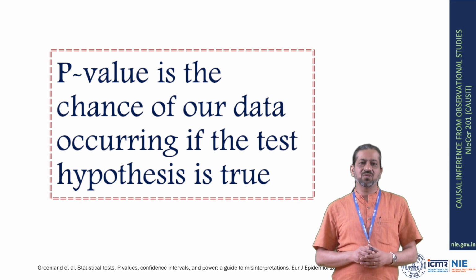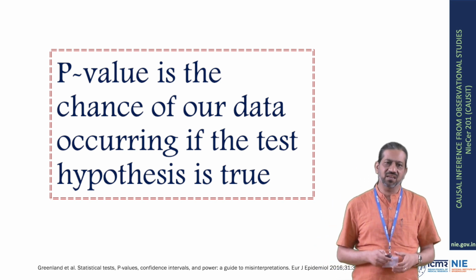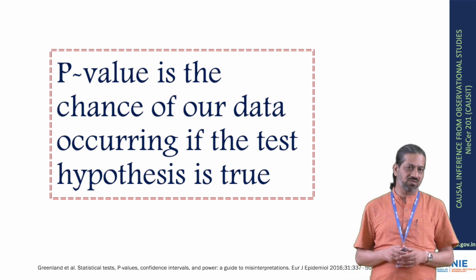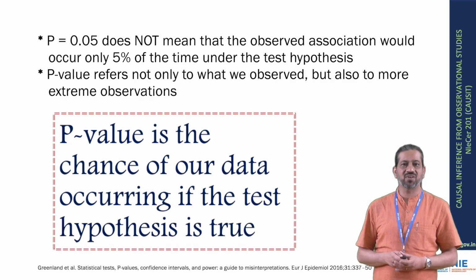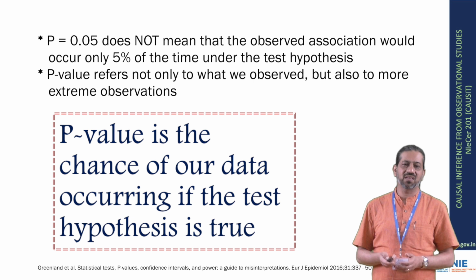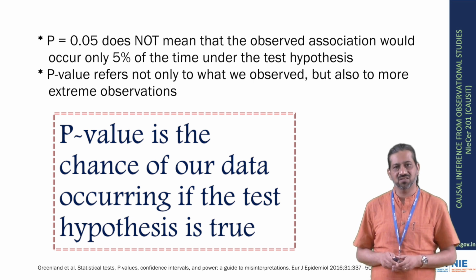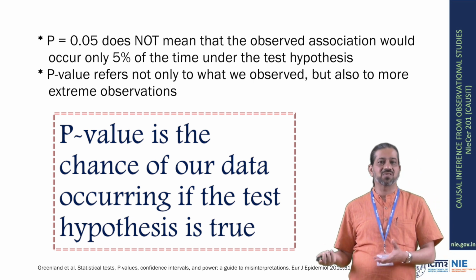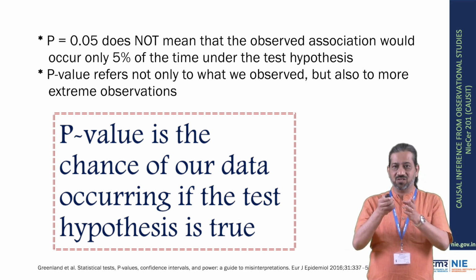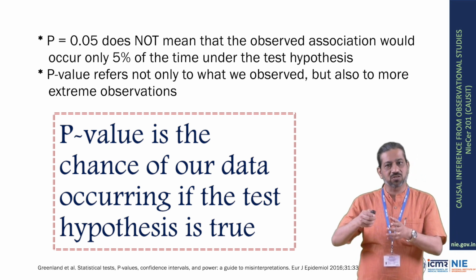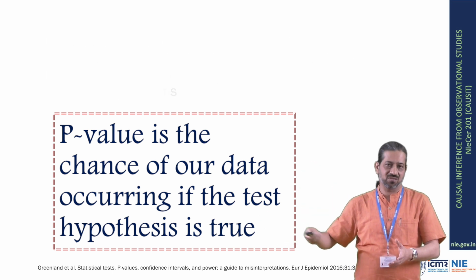Is p-value the chance of our data occurring if the test hypothesis is true? Not really. P equal to, for example, 0.05 does not mean that the observed association that we are seeing would occur only 5% of the time. Remember, p-value refers not just to what we observe, but also to more extreme observations.